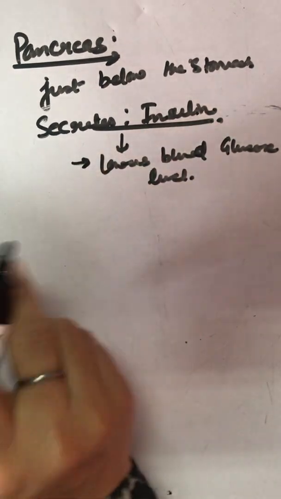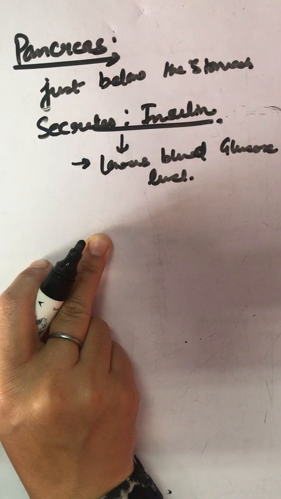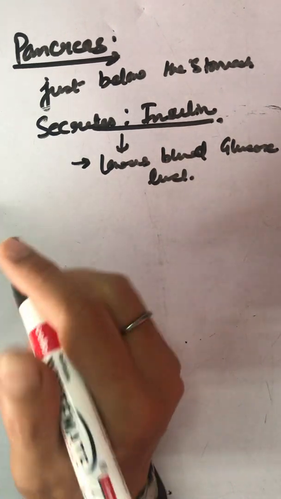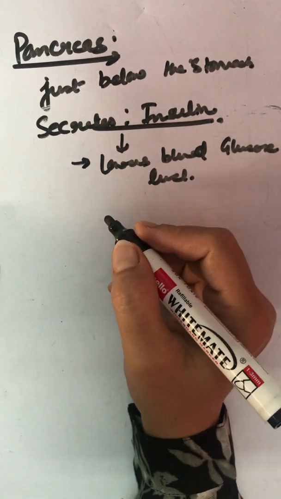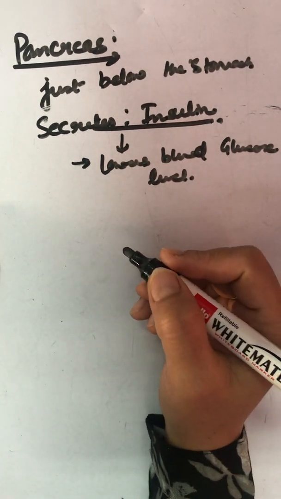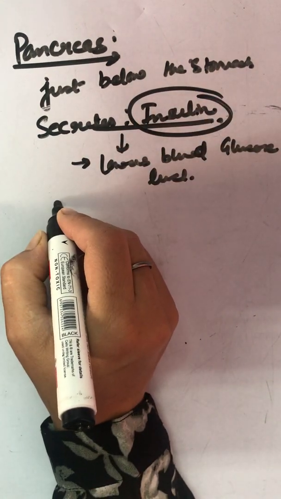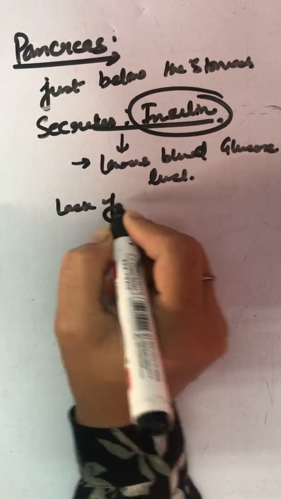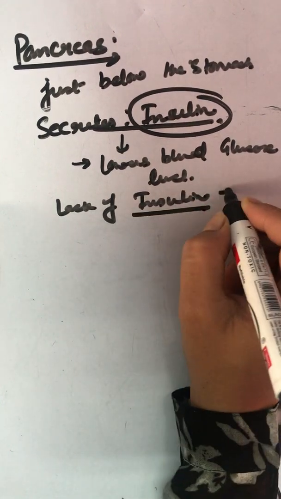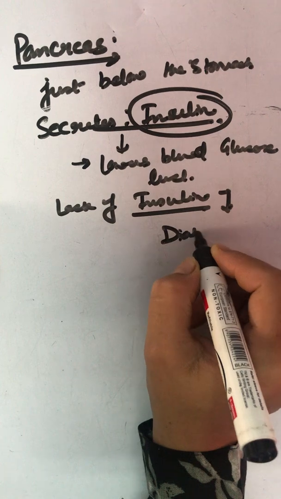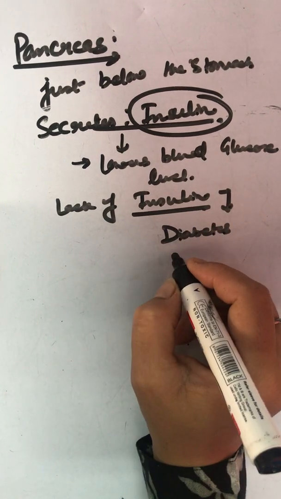Now, what will happen if this insulin is less in our body? If insulin is not working properly, that means lack of insulin hormone will lead to a problem, diabetes mellitus.